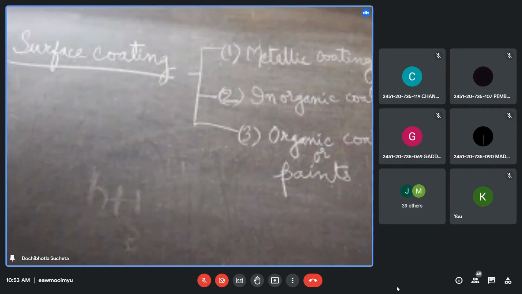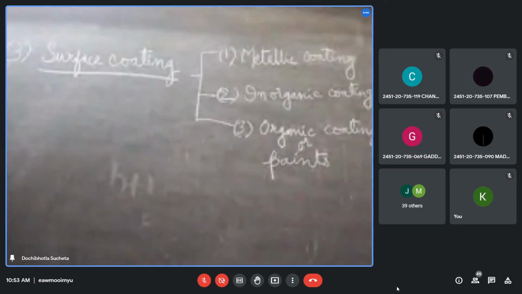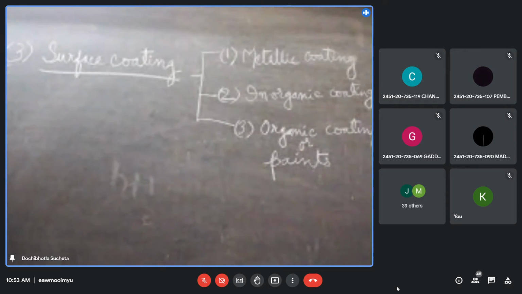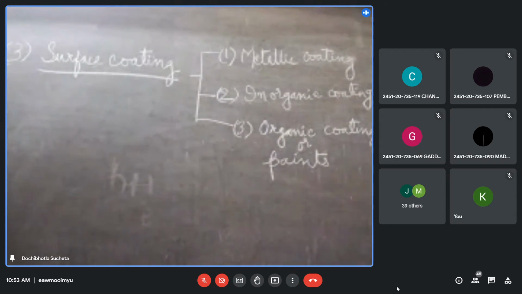They are paints. Okay. So surface coatings are studied under 3 subheads: metallic coatings, inorganic coatings, and organic coatings. Just now we were talking what? I've bought one nice new grill for my place and I want to paint it.